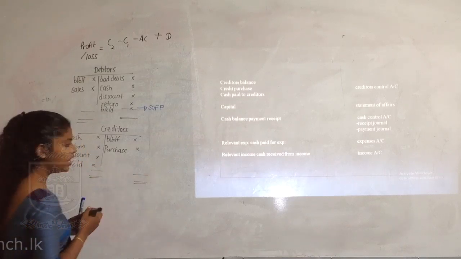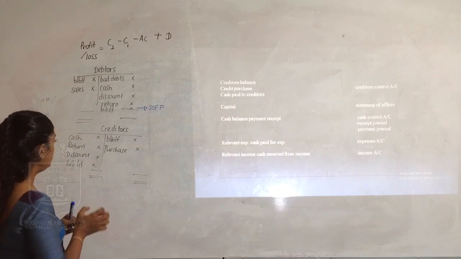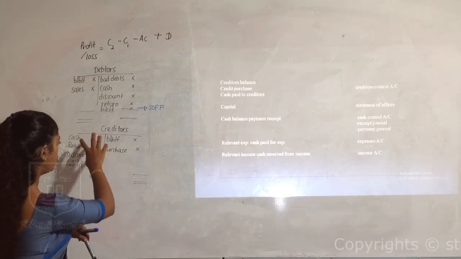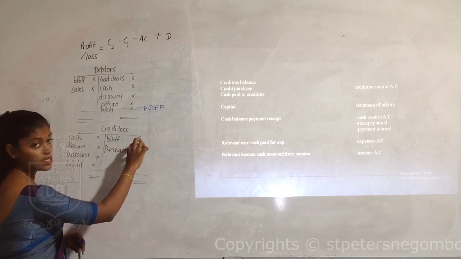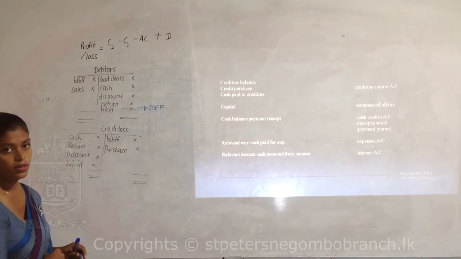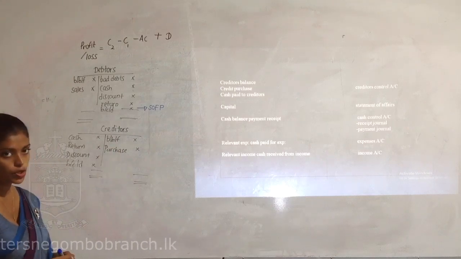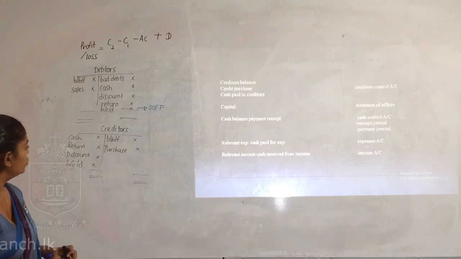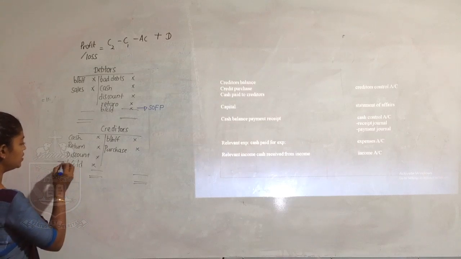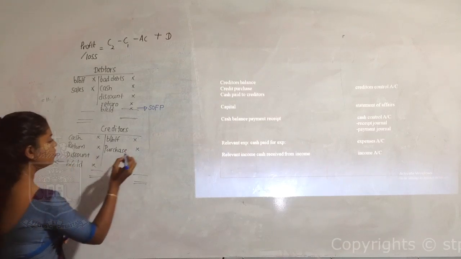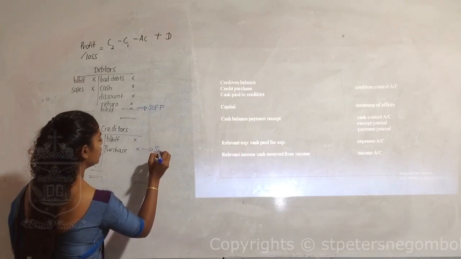If you have all the other information other than the purchase value, prepare a creditors account, record all the information, keep this as a blank and find that. So you will be able to find the purchase and that can be extracted into the income statement. The closing balance of the creditors is taken into SOFP and this is to the income statement.